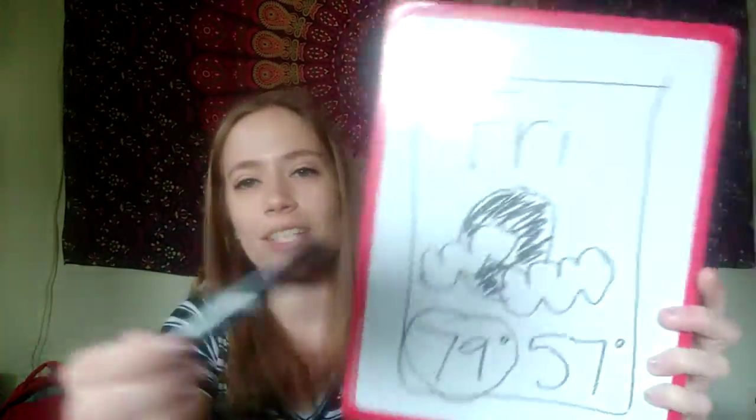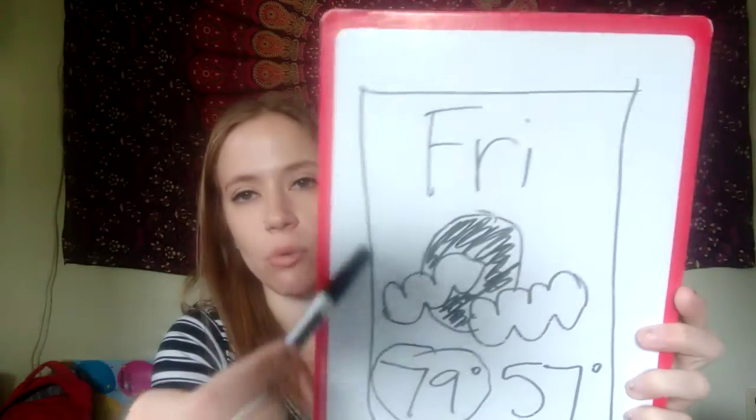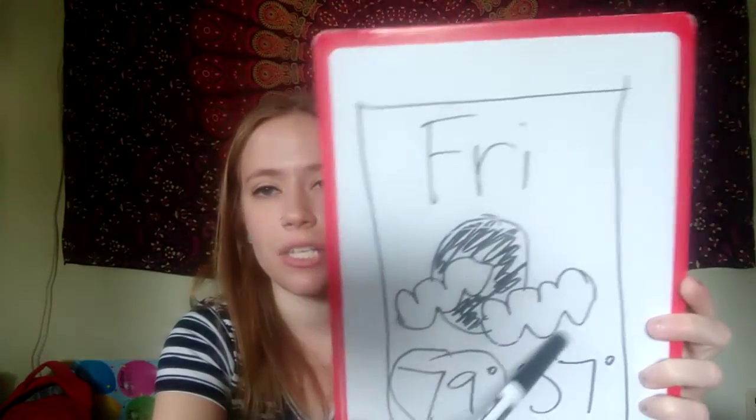Okay, so my next question is, what type of weather will we have tomorrow if this is our weather picture? Yeah, so partly cloudy, just like today's weather picture.